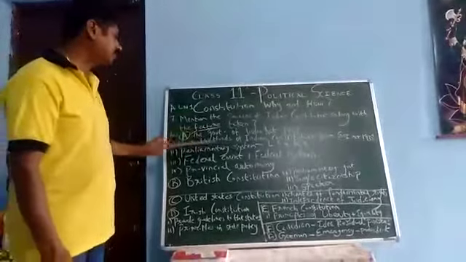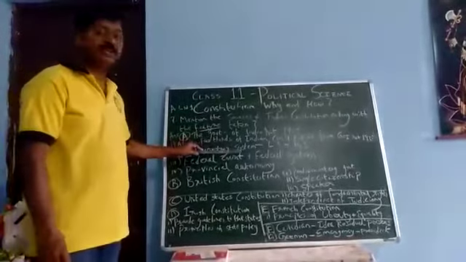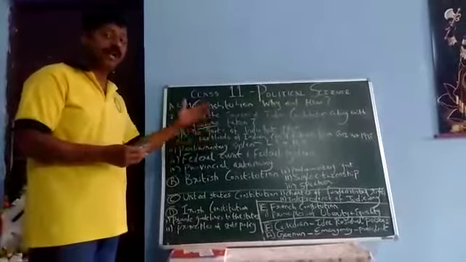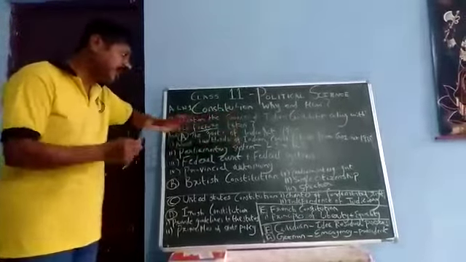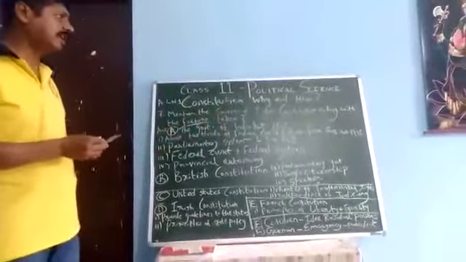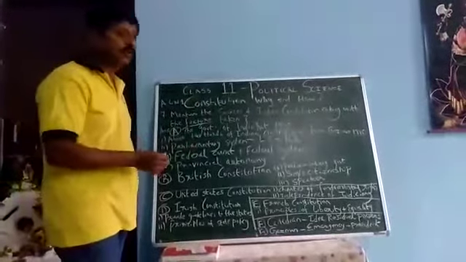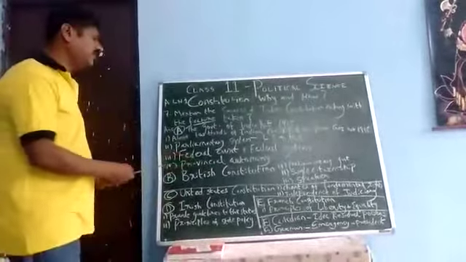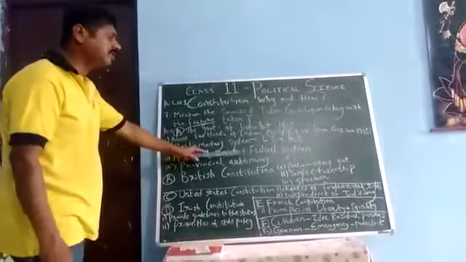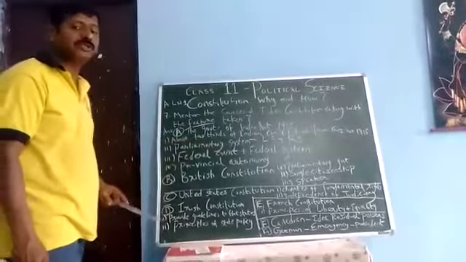Parliamentary system. Now when we are talking of the parliamentary system, again we have Lok Sabha and Rajya Sabha. So this system was made, and the representatives of the Lok Sabha and the Rajya Sabha form the government in a very proper way. Then we have federal court and federal system. What do you mean by federal court and federal system?